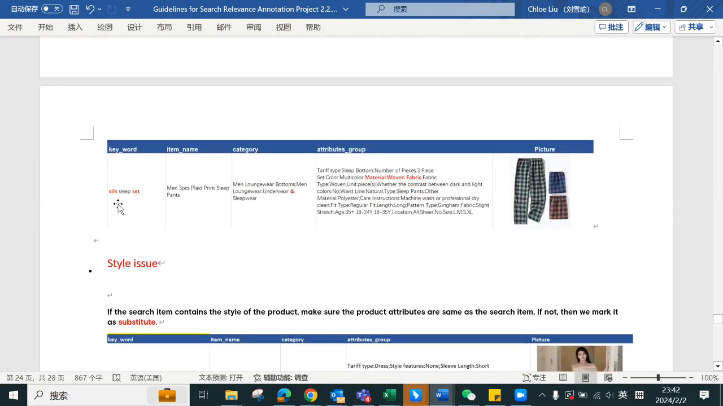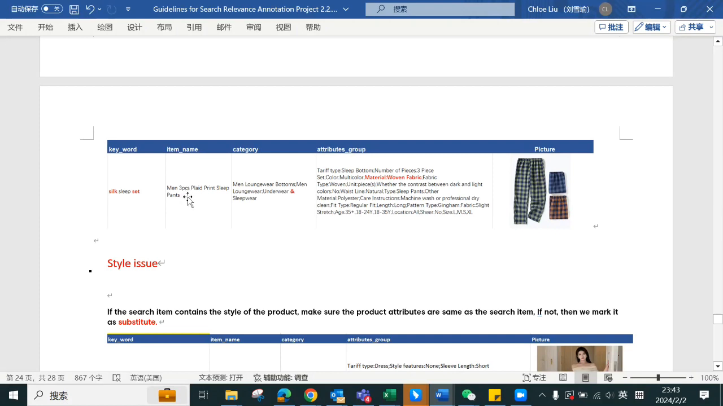Again, the keyword is silk slip set. So silk is the material. And the product here, it is woven fabric. So different material, but right product. It is also underwear and sleepwear. It is a set, right? It is just sleep pants, without top.